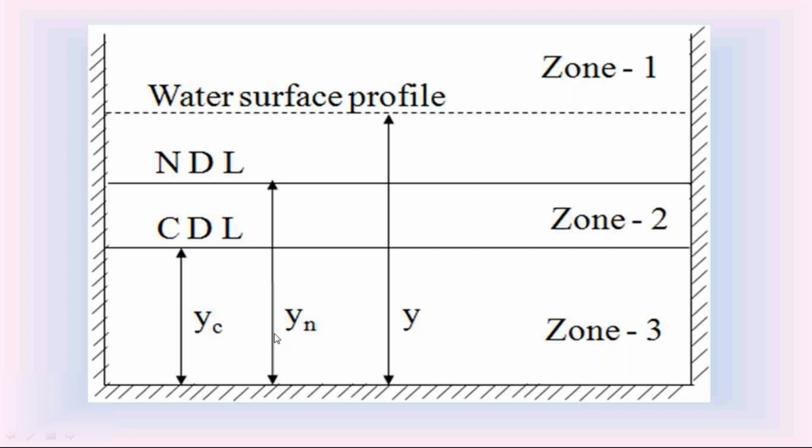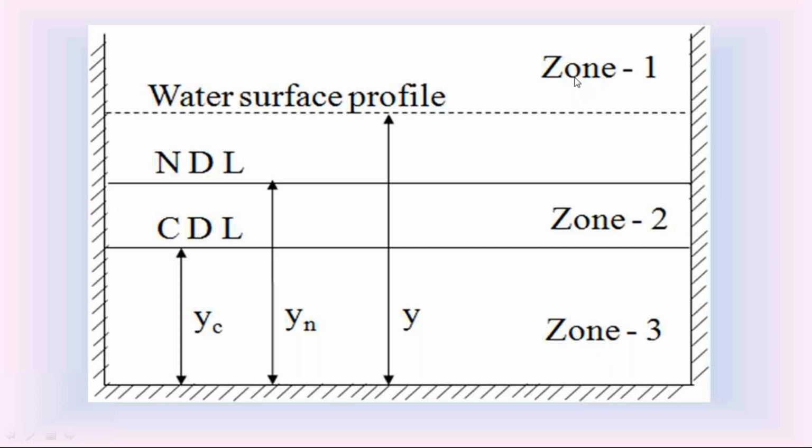These two depths, Yn and Yc, separate the entire space from the bottom of the channel up to this vertical height into 3 zones: Zone 1, Zone 2, Zone 3.